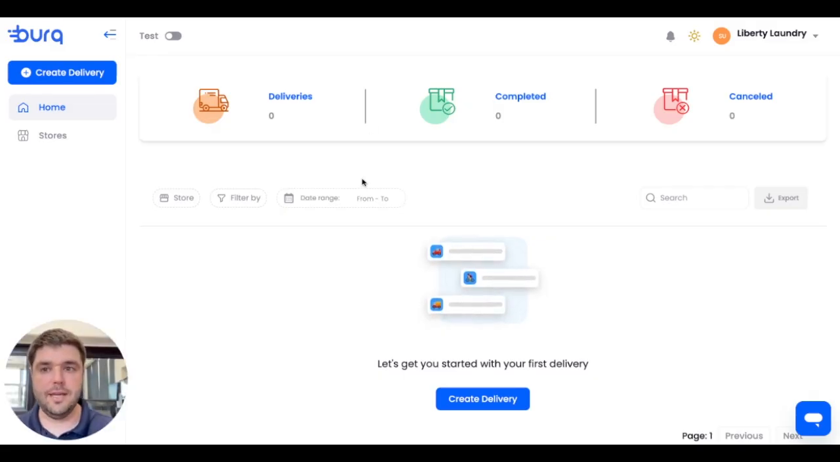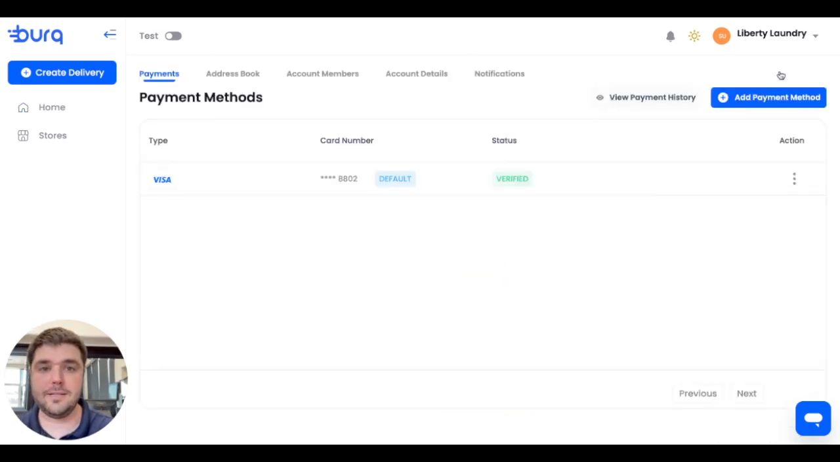And now I'll show you what that Burke dashboard looks like once you've created that. It looks just like this, and as you create those deliveries through MyLaundryOrder.com, you'll be able to review the on-demand ones here and see their statuses. But what I want to show you is right up here in the top right corner, you click this and go to Settings. And this is where you can update your card on file or add additional payment methods if you want to for some redundancy.